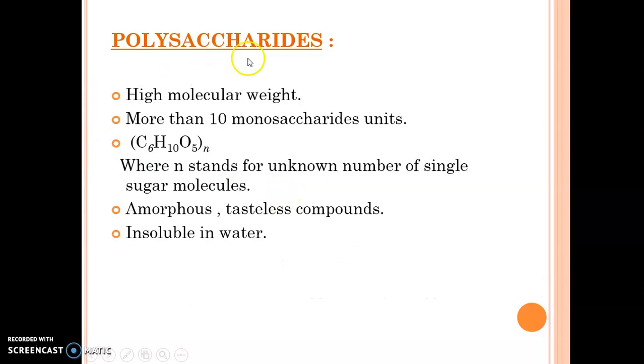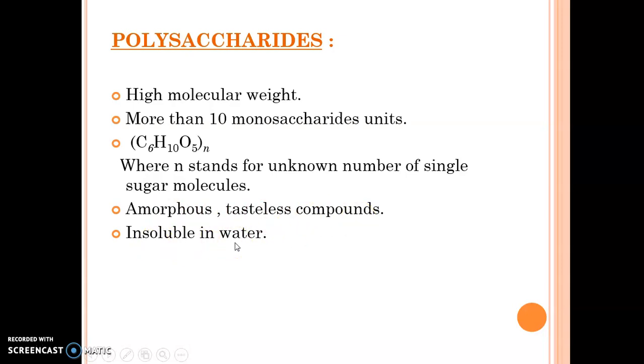Next we come to the polysaccharides. Polysaccharides are very high molecular weight sugars. More than 10 monosaccharide units are joined. The formula changes to (C6H10O5)n. These sugars are amorphous. If you taste starch, it is tasteless, and they are insoluble in water.